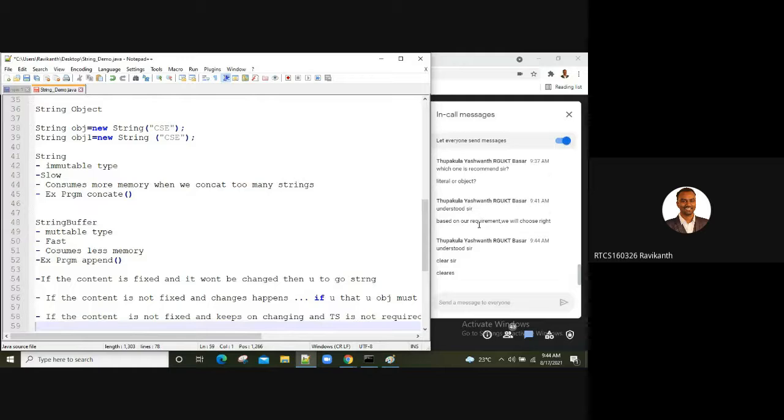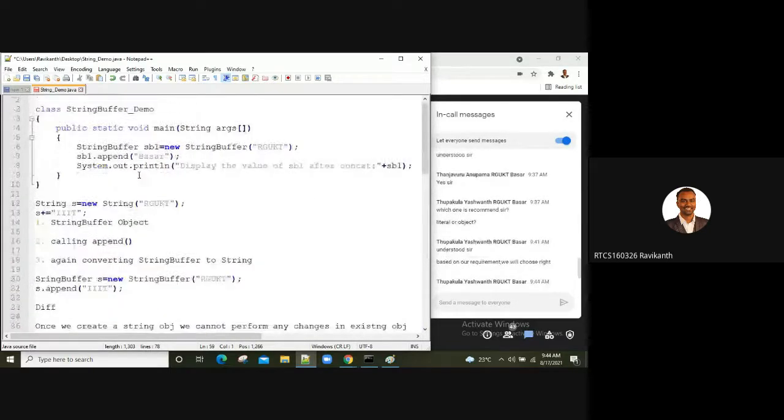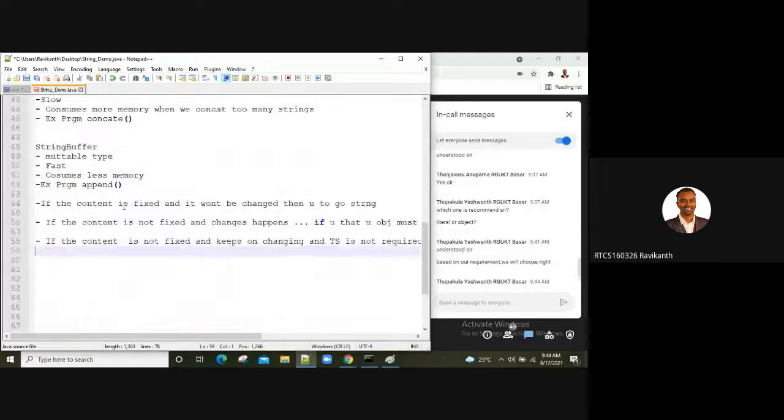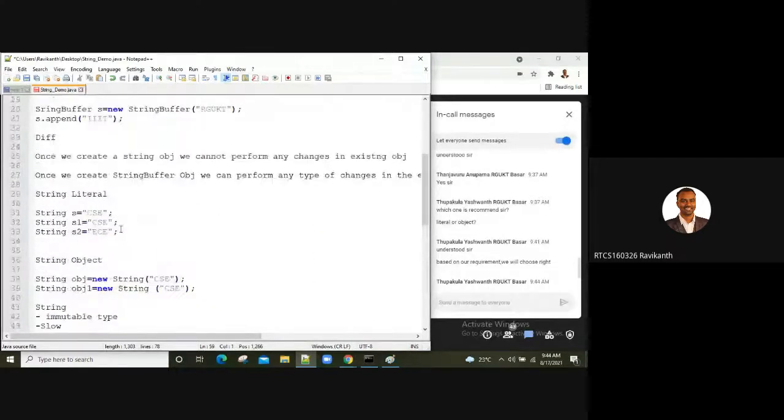See, literal, all that, I hope you are clear, right? When I say literals, I'm going with double quotes. When I say string literal, we are creating with double quotes. When I say string object, you are creating using the new operator, right?